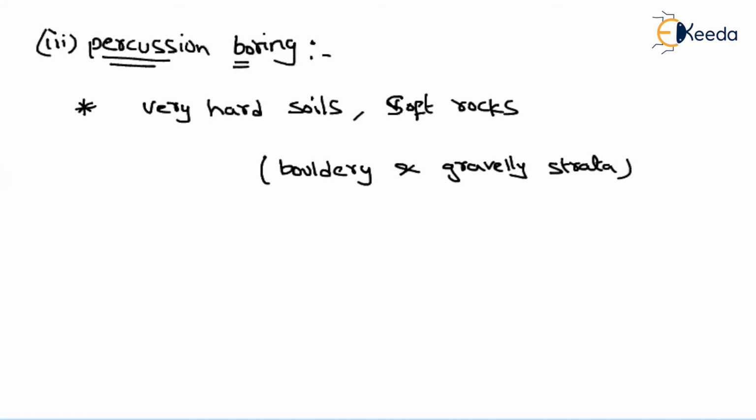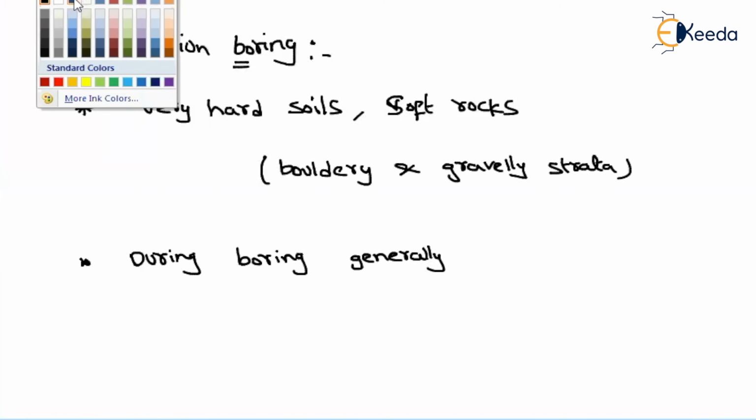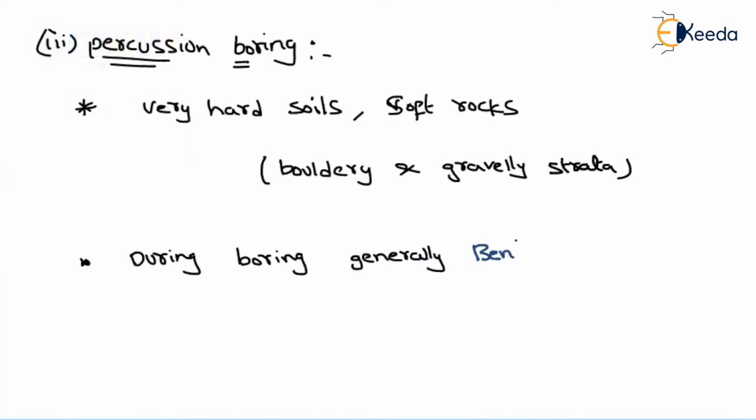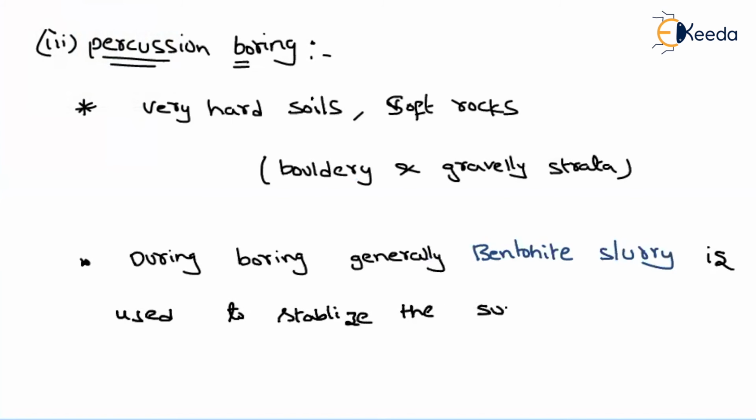Now, during boring, generally bentonite slurry, I will write it down with some different color, bentonite slurry is used to stabilize the unsupported sides of boreholes.